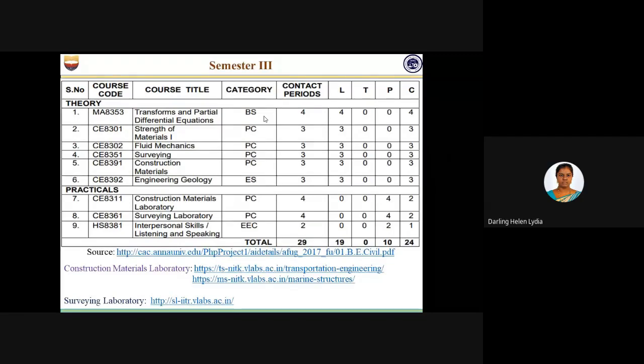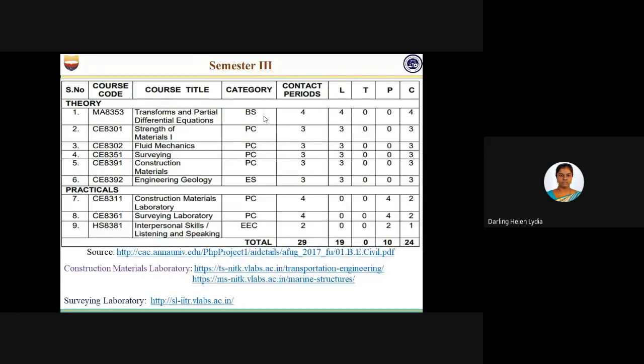Okay, so now I'm showing the third semester syllabus of civil engineering of regulation 2017. Here we have 6 theory classes and 3 practical classes. In that we have 2 core practicals: construction materials laboratory and surveying laboratory. Parallelly, students study the construction materials theory paper, and I hope they also study surveying in theory parallelly. So hopefully the virtual lab will help them study the subjects in an effective manner using this hands-on training.